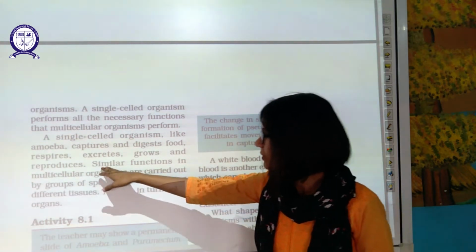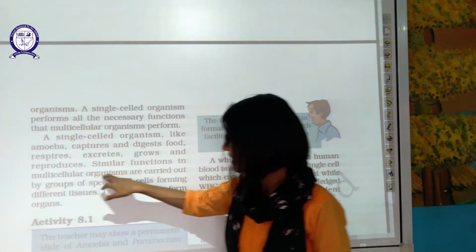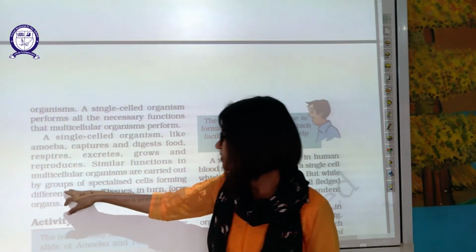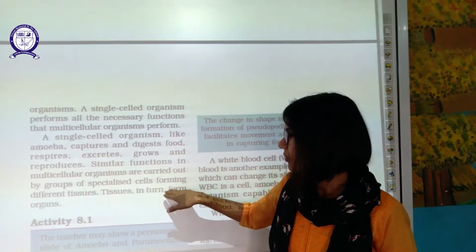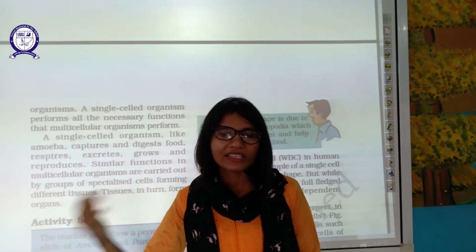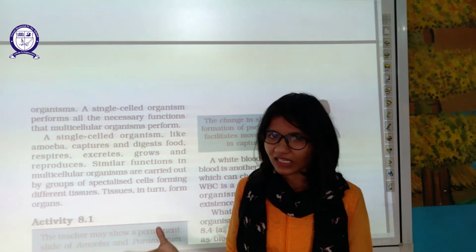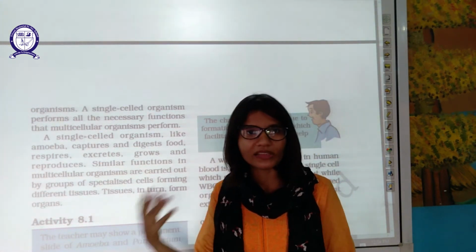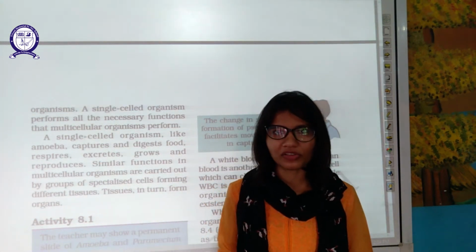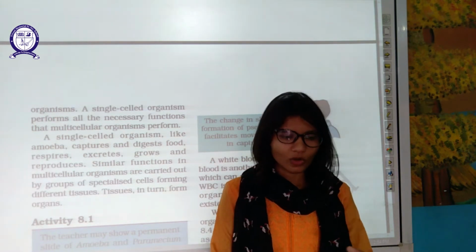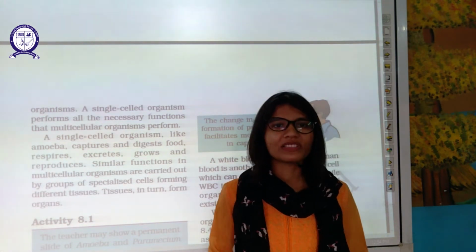Similar functions in multicellular organisms are carried out by groups of specialized cells forming different tissues. In multicellular organisms, the cells group together to make the tissue to perform the same kind of function. Amoeba performs all the functions with the help of one cell only.